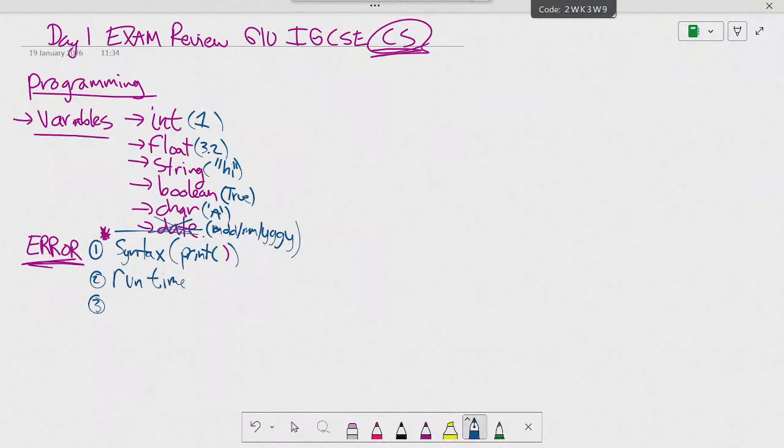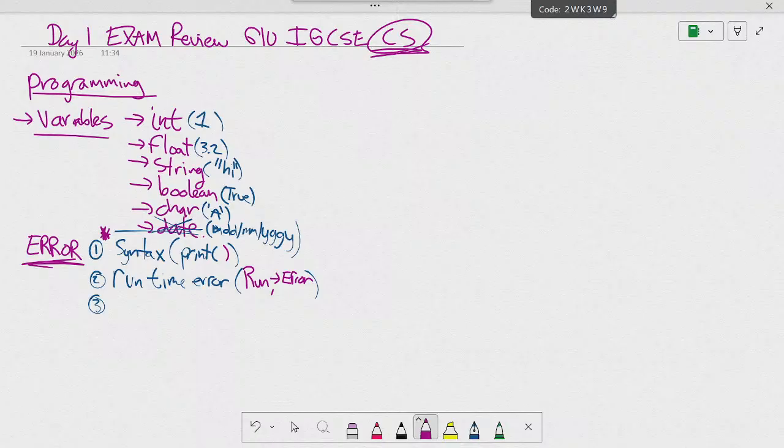Runtime error. Do you remember, Carol? Runtime error, the code is okay. The code can run, but sometimes we have input. We're not too sure what happened, but as it's running, it will start the code, but as the program's working, you're going to get an error.